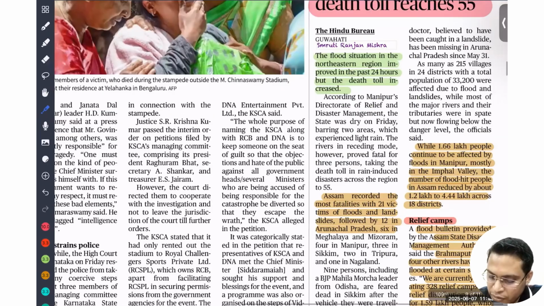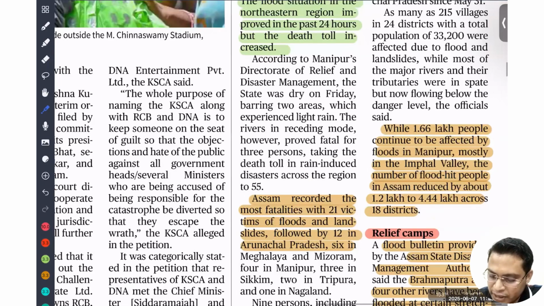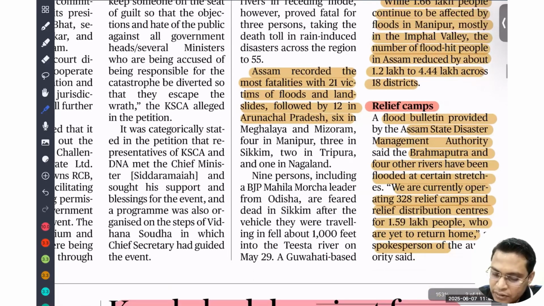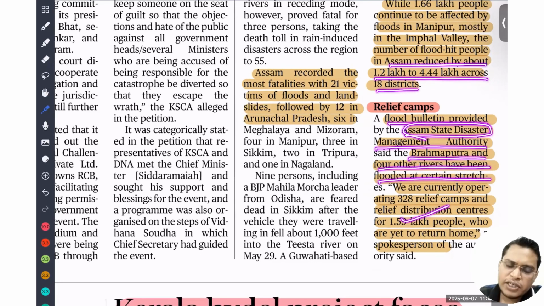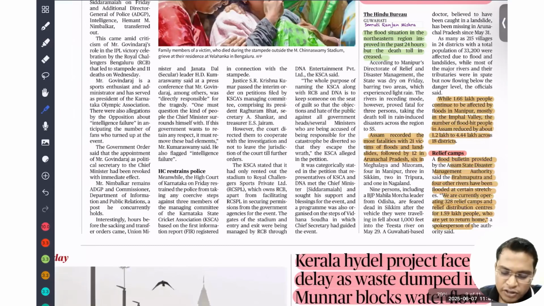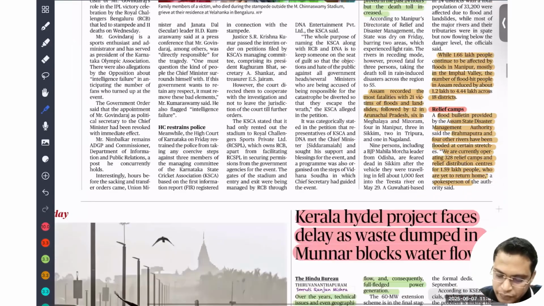About 1.66 lakh people continue to be affected, mostly in Manipur, mostly in the Imphal Valley. Assam reported about 1.2 lakh across 14 districts. According to the flood bulletin provided by the Assam State Disaster Management Authority, the Brahmaputra and 4 other rivers have flooded in certain stretches. Okay, not much important, but you need to know why the northeast is prone to flooding.